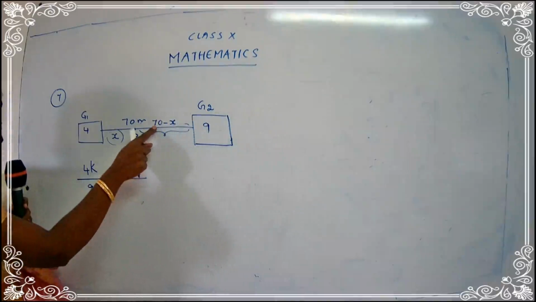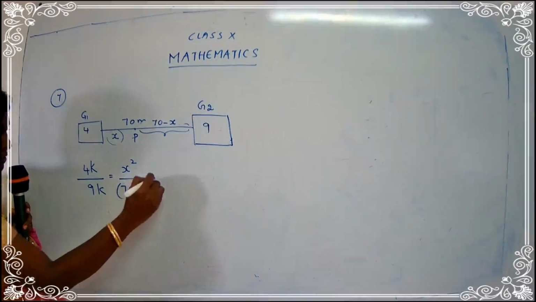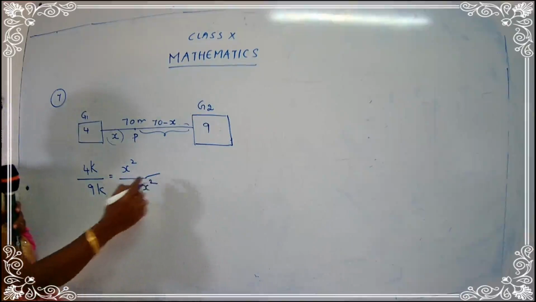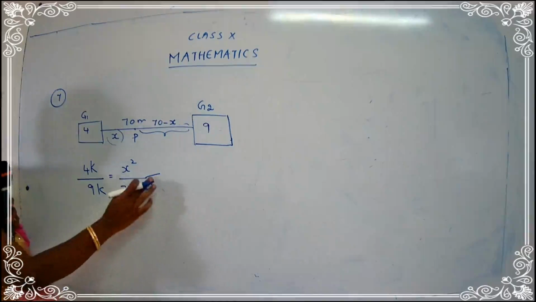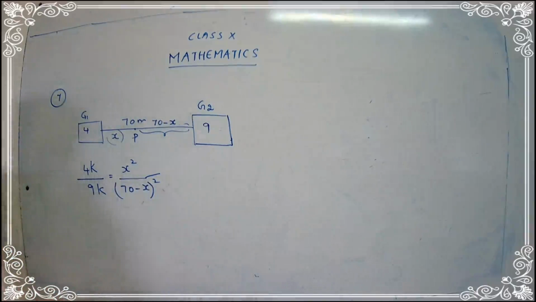Now let's see the distance of a person from gallery 2. What is the distance, children, here? 70 minus x, the whole square. Do not write the square as 70 minus x square. This is totally wrong. When you have to write the square, you use a bracket and mention your square. So 4k upon 9k is equal to x square upon (70 minus x) the whole square. So we have used the hint and we have got an equation over here. Let's try to simplify it and get the answer.